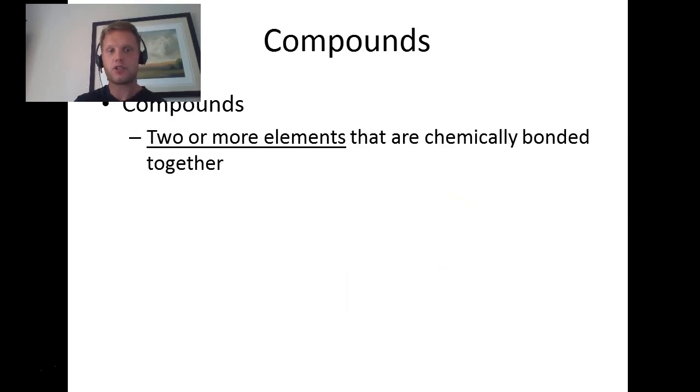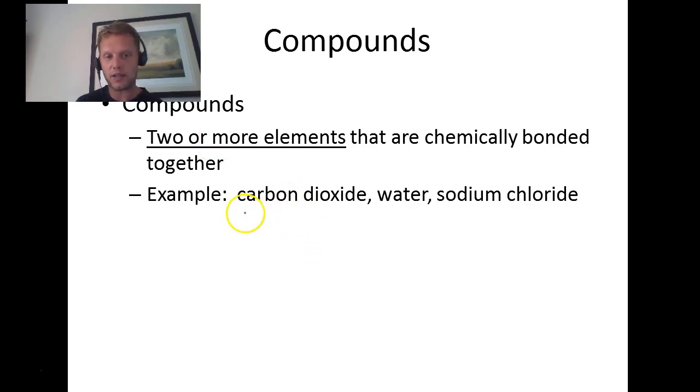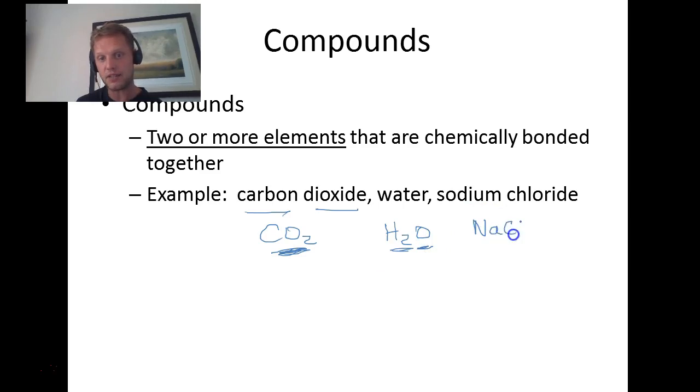Compounds are two or more elements that are chemically bonded together. So for example, carbon dioxide, carbon on the periodic table, oxygen on the periodic table, CO2. Okay, that's carbon dioxide. That's two elements bonded together. Water, H2O, 2 capital letters. Sodium chloride, NaCl, 2 capital letters. That's salt. It is a compound because it is bonded together to make salt. Sodium is not salt on its own. Chloride is not salt on its own. NaCl, sodium chloride, is salt together.